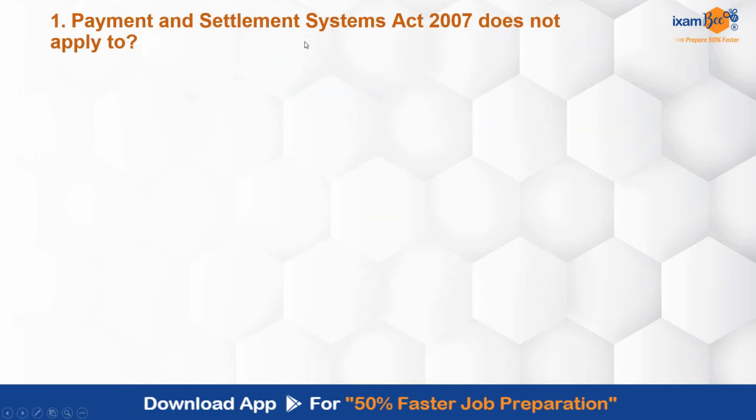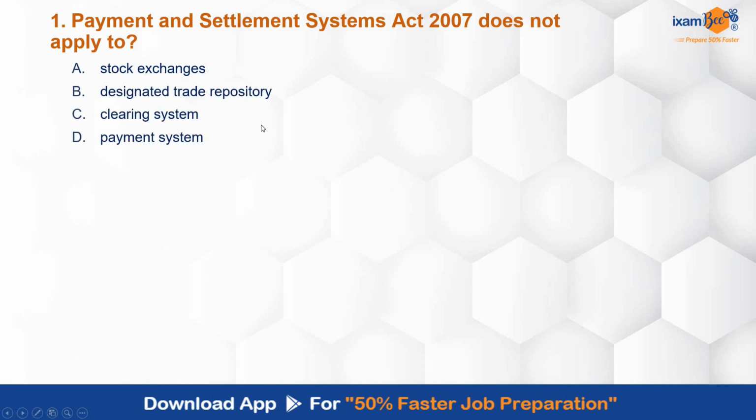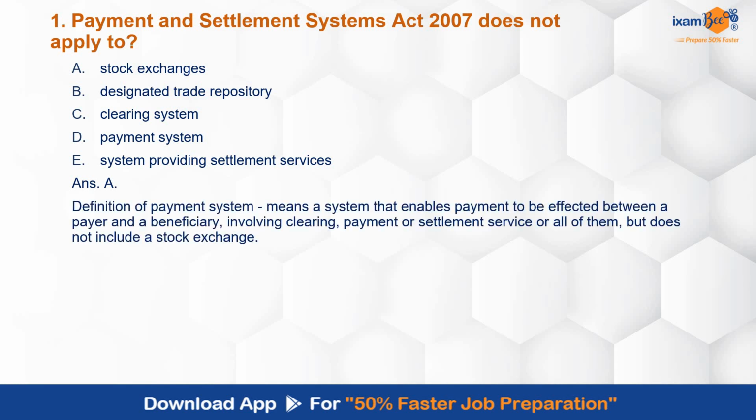First question: Payment and Settlement Systems Act 2007 does not apply to stock exchange, designated trade repository, clearing system, payment system, system providing settlement services. The correct answer is A, stock exchange.